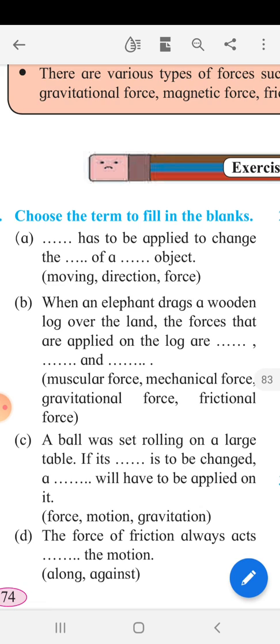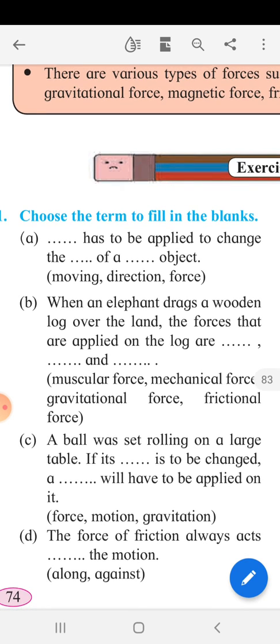Force has to be applied to change the direction of a moving object. In the first blank, force has to be applied to change the direction of a moving object.